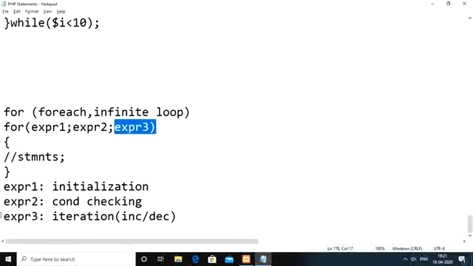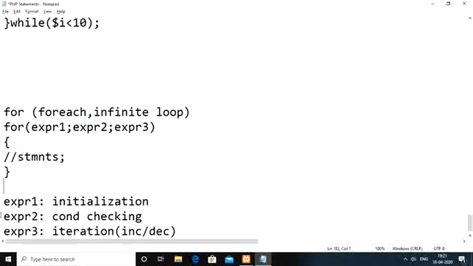Then again we go for expression 2, checking the condition. If it is true, again we execute the statements of the body of the for loop, and again move towards expression 3, where we perform increment or decrement operation. Like that this procedure continues as long as the condition within expression 2 is true. Once it is false, we move out of the for loop, and whatever statements are outside the for loop will be executed.